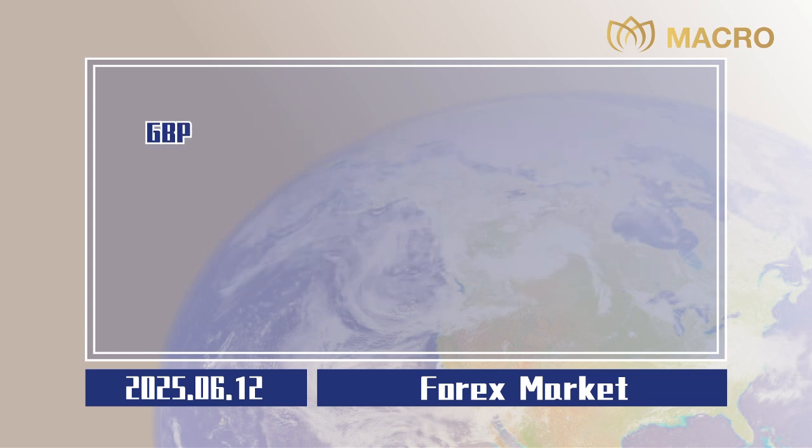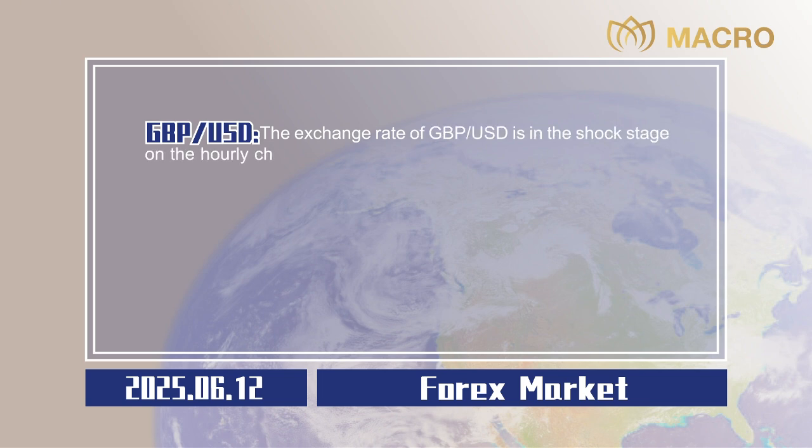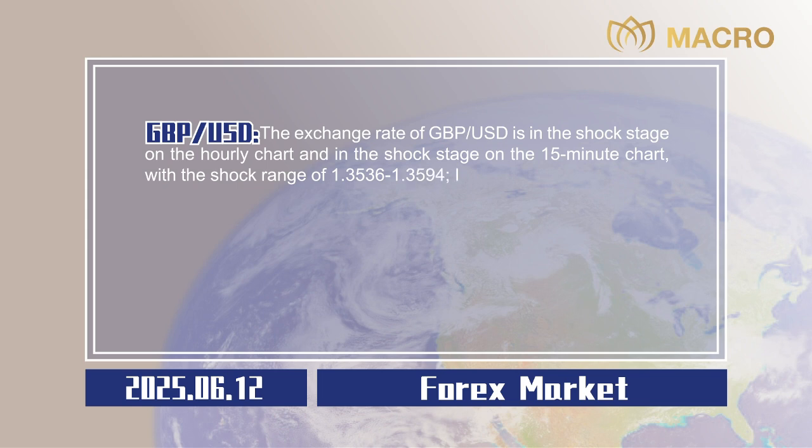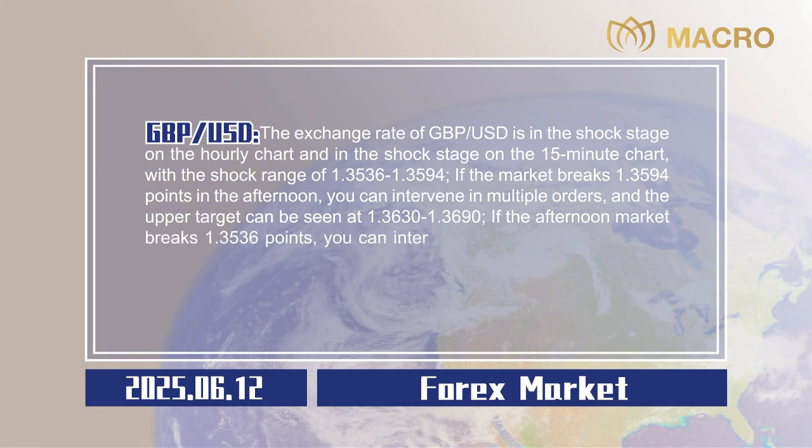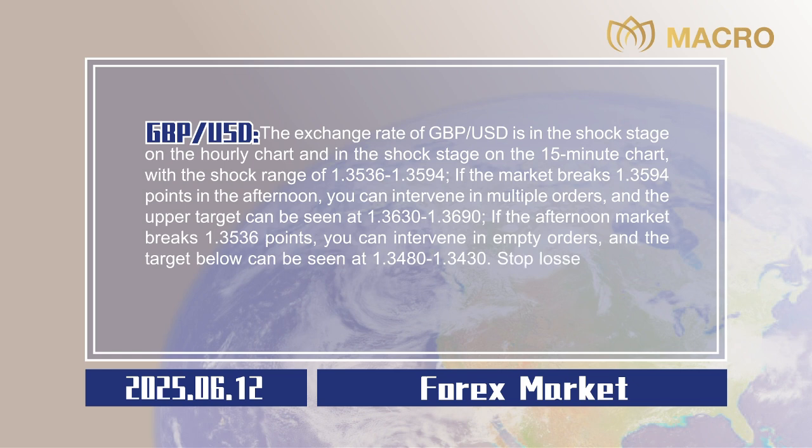0.0020. Pound sterling to US dollar. The exchange rate of pound sterling to US dollar is in the shock stage on the hourly chart and in the shock stage on the 15-minute chart, with a shock range of 1.3536 to 1.3594. If the market breaks 1.3594 points in the afternoon, you can intervene in multiple orders, and the upper target can be seen at 1.3630 to 1.3690. If the afternoon market breaks 1.3536 points, you can intervene in empty orders, and the target below can be seen at 1.3480 to 1.3430. Stop losses are all 20 points,